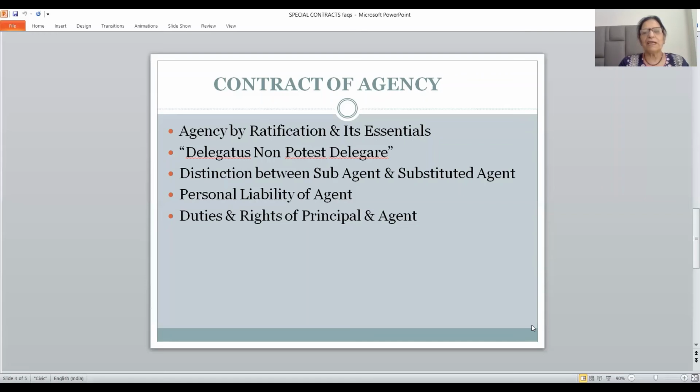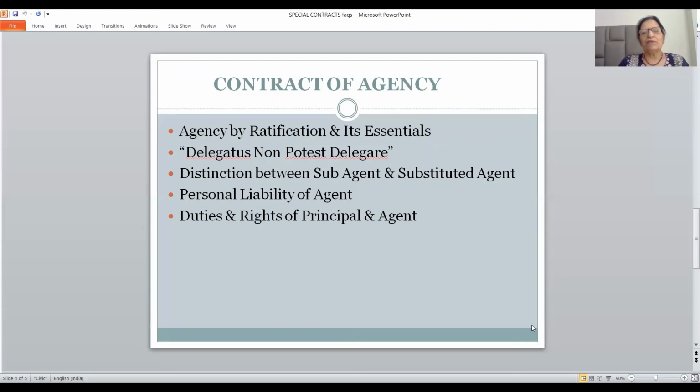When the principal gives the express or implied authority to the agent to name somebody else who will be acting as the agent of the principal, and the principal does the same, then such person is known as co-agent or substituted agent and not sub-agent. So friends, for substituted agent, principal is the principal. And for sub-agent, agent is the principal.